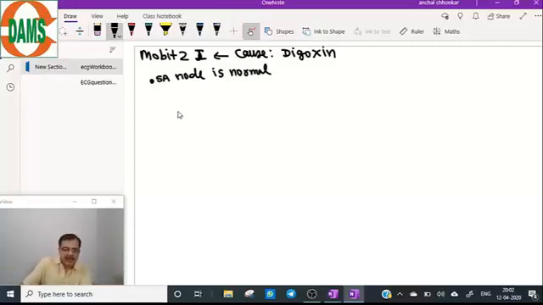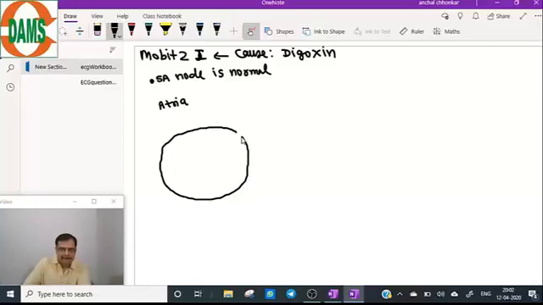Now here is the atria. Here is the AV node. SA node totally normal, rate is 60 to 100 per minute.